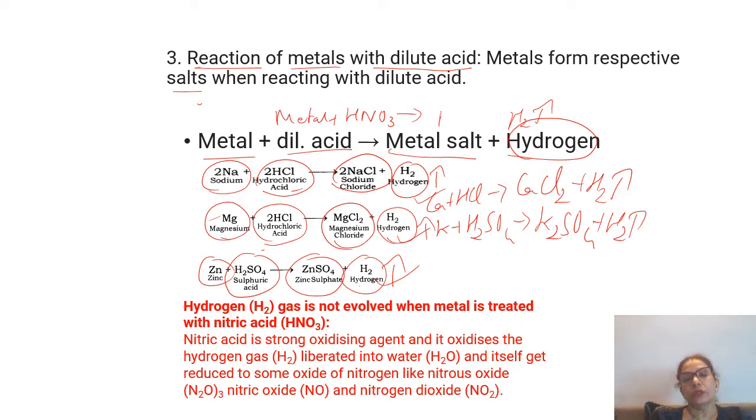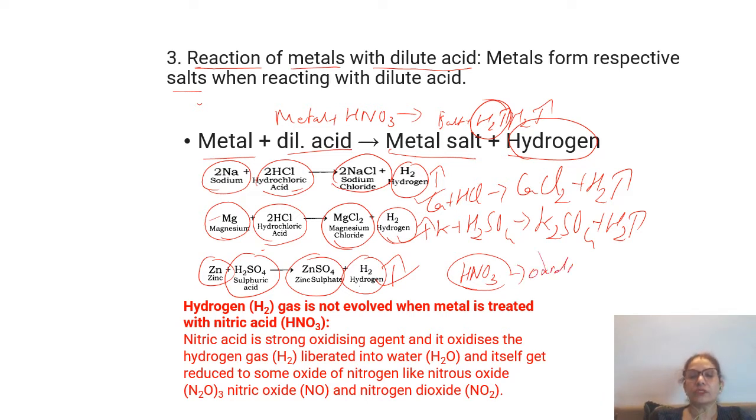So here you will not have the salt plus hydrogen gas being released, because nitric acid is a very good oxidizing agent.